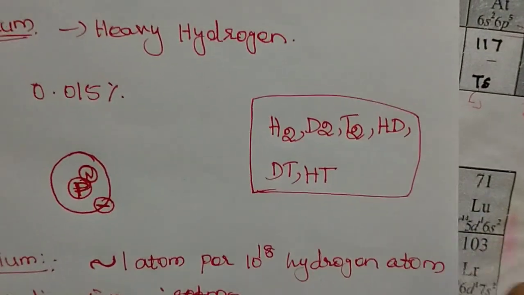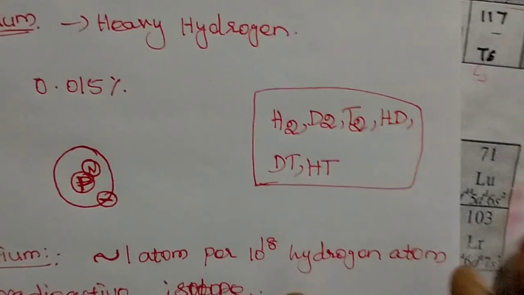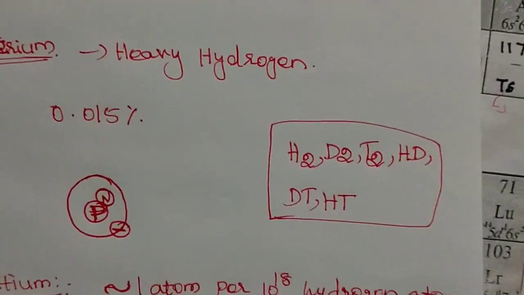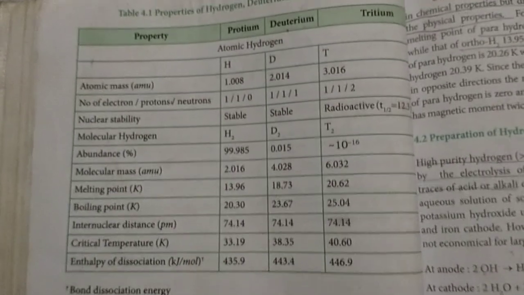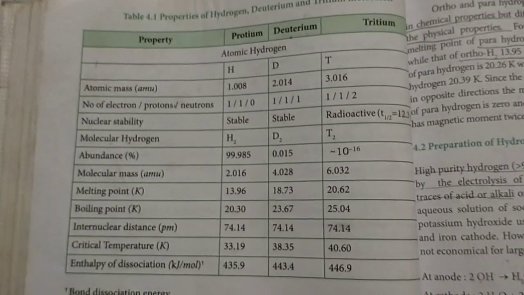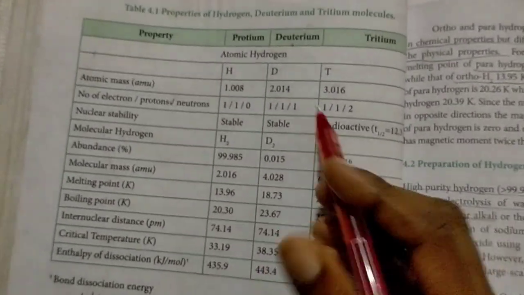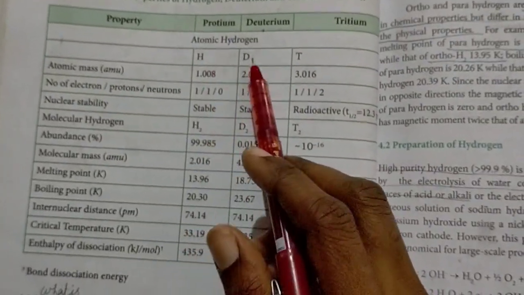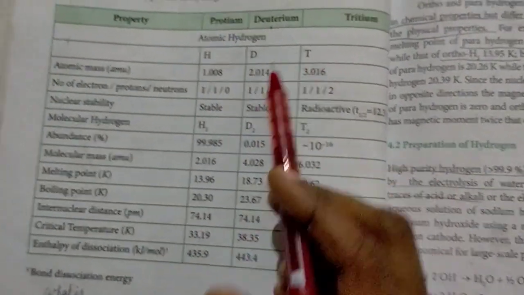These isotopes have different properties, as shown in Table 4.1. Look at Table 4.1 and you can see the different isotopes mentioned: protium, deuterium and tritium.